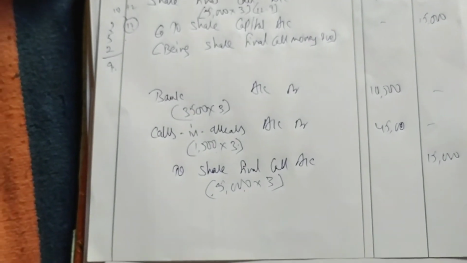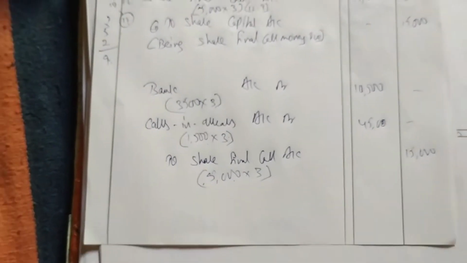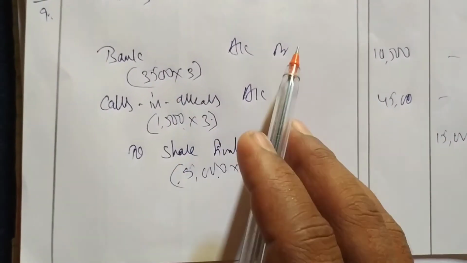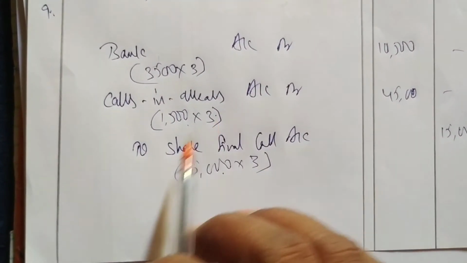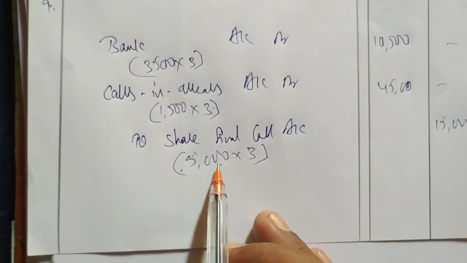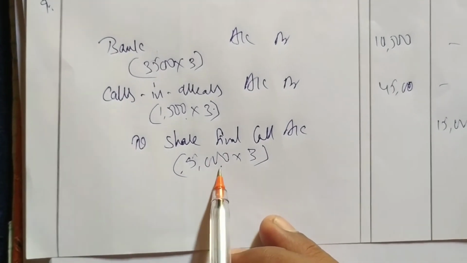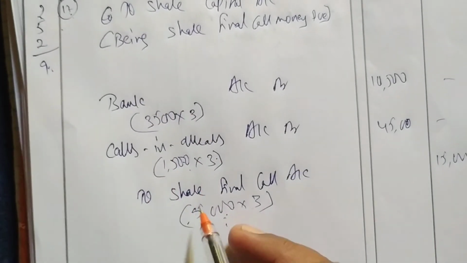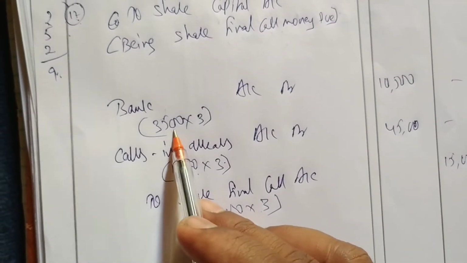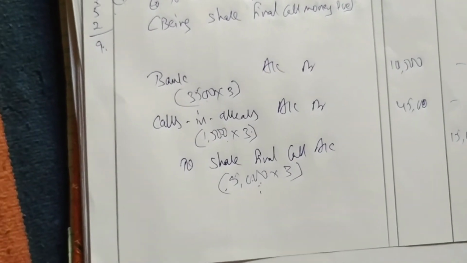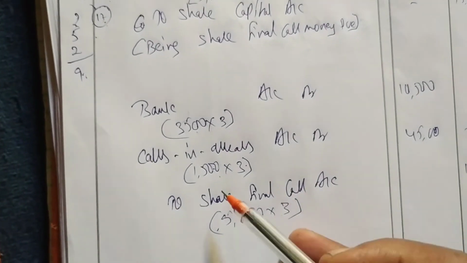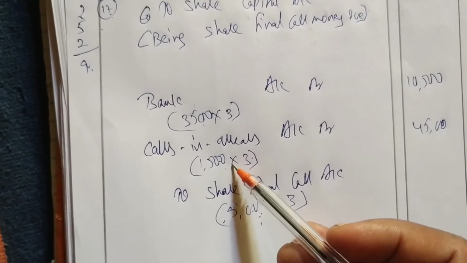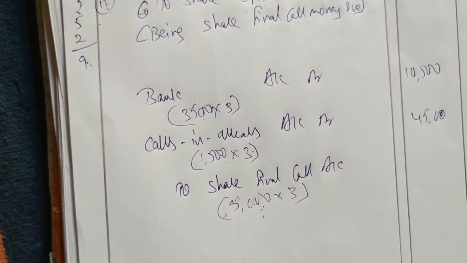Easy. It's very easy. See, Alex, let me explain. Always you have to write like this: bank account debtor, leave one line space, calls in arrears, leave one line space, to share final call account. So we have to receive the money on 5,000 shares. Yes, but we have not received money on 1,500 shares. It is mentioned in the question. Okay, sir, we have written 1,500, and from 5,000 you deduct 1,500. We have received money on 3,500 shares. It's obvious, right? The company is saying that we have not received money on 1,500 shares, means we have received money on 3,500 shares. Okay, simple.